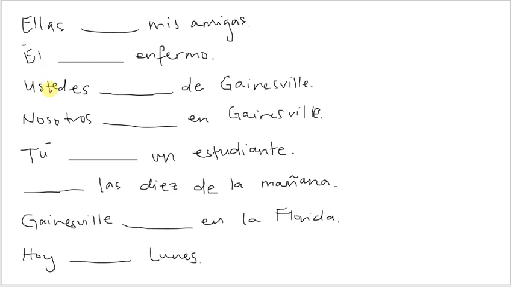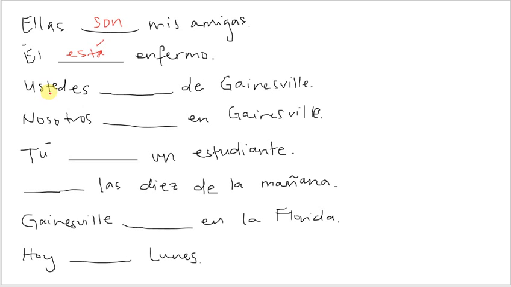Okay, let's practice. So remember, all of these are going to be some form of the verb to be. They are my friends. So this is going to be a description of who they are. So it's going to be ser. And then the ellos, so the plural form of ser, is going to be son. For él, enfermo. Enfermo means sick. So he is sick. That is not an inherent trait or characteristic. That's a temporary condition. So if it's temporary, it's going to be estar. So the él form for estar would be está with an accent.